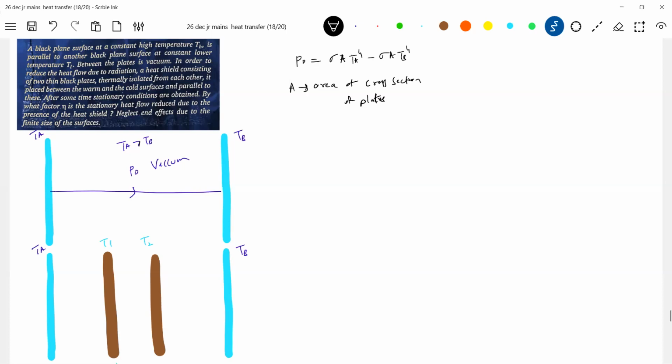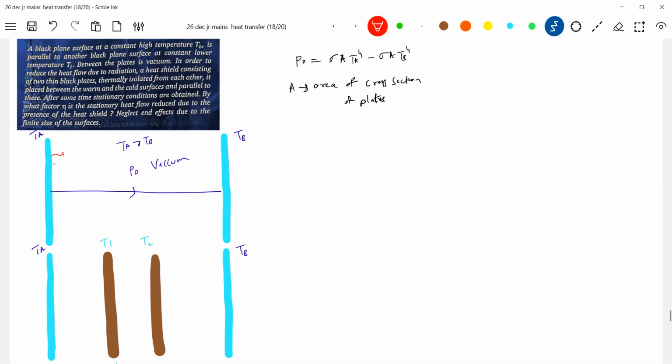Now let's get into the discussion. What is this equation? This surface will have emission as well as absorption. What is emission? Power emitted, sigma A TA to the power of 4. What is absorption? Sigma A TB to the power of 4. Same thing with this one also. Since TA is greater than TB, the emission will be greater than absorption.